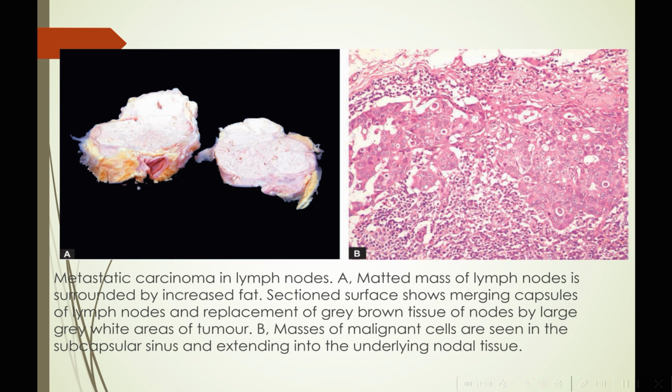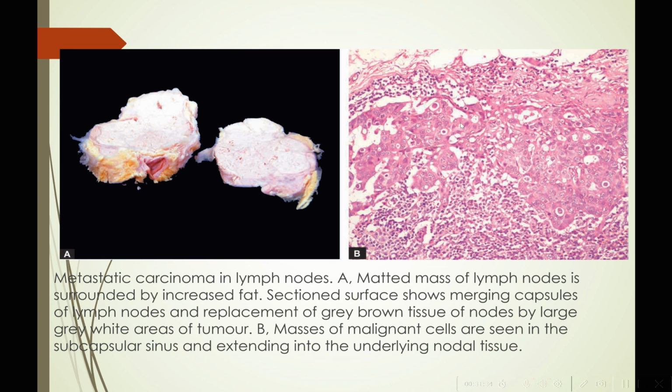Here's another photo where we see metastatic carcinoma in lymph nodes. This is a gross photo showing the cut surface of the lymph nodes. It is showing a matted appearance, a matted mass of lymph nodes surrounded by increased fat, as we can see here. The sectioned surface shows merging capsules of lymph nodes and replacement of the usually expected gray brown tissue by large gray white areas which consist only of tumor cells.